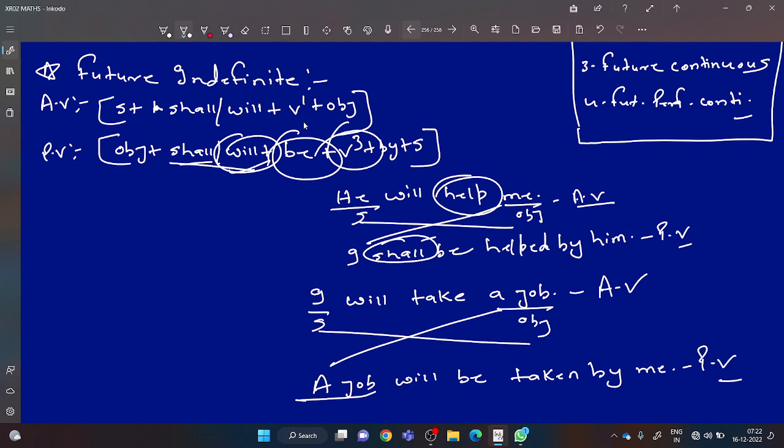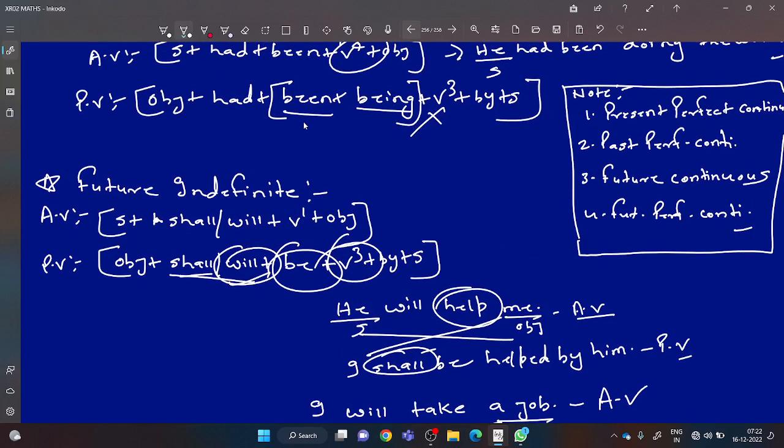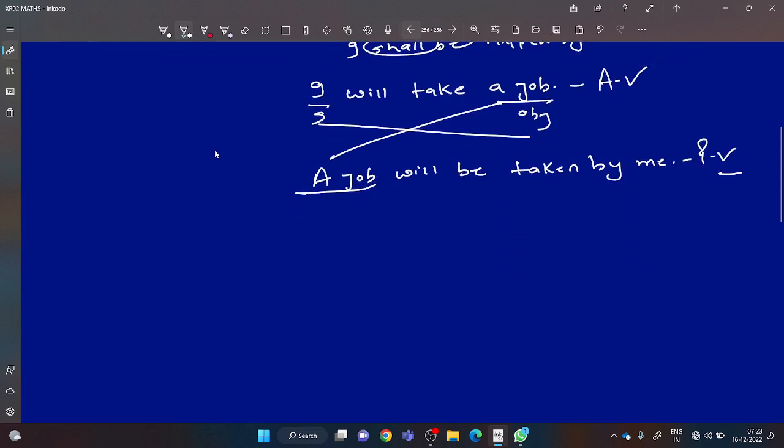Okay, I hope future indefinite you have understood. Future continuous passive voice is not done. The reason is very simple. Like the question is, he will be doing the work. Future continuous tense. So, dear, to make doing into V3 you will also use being. So here also be or being will collide, and we should avoid writing two same verbs together. So the next tense after future continuous is future perfect tense.